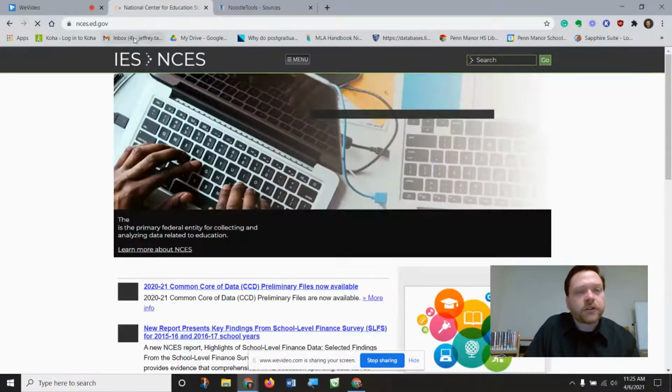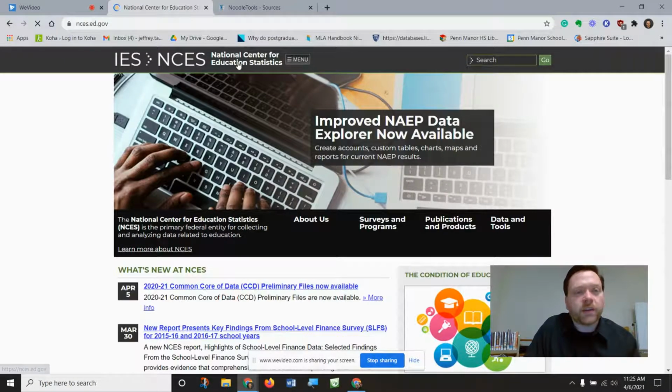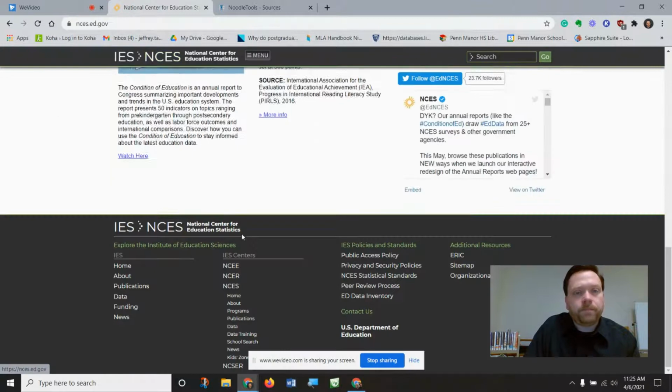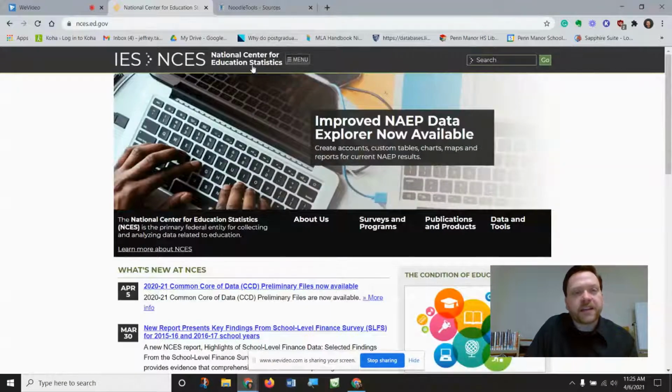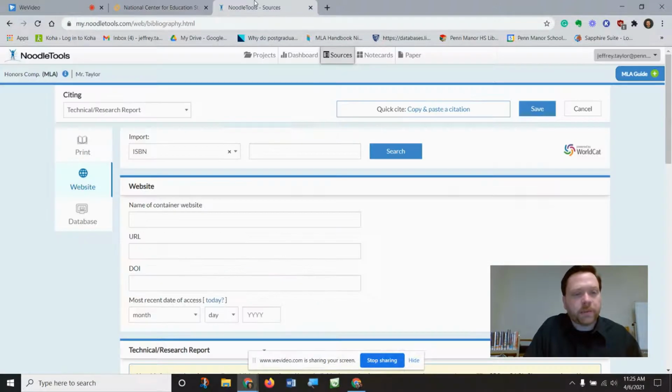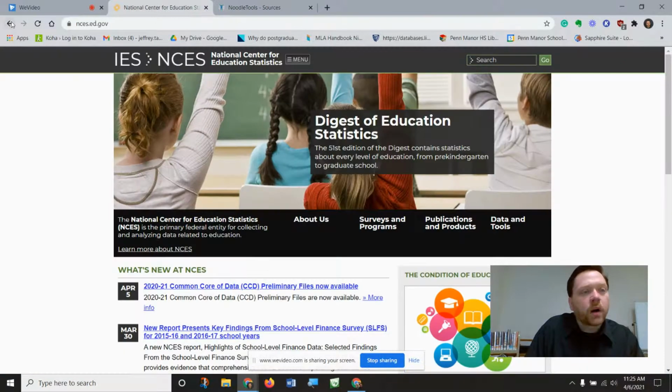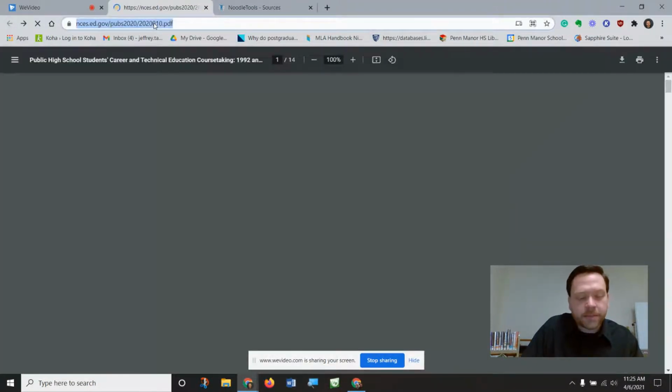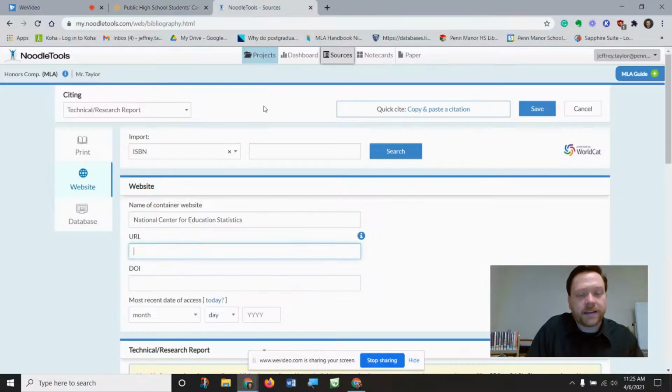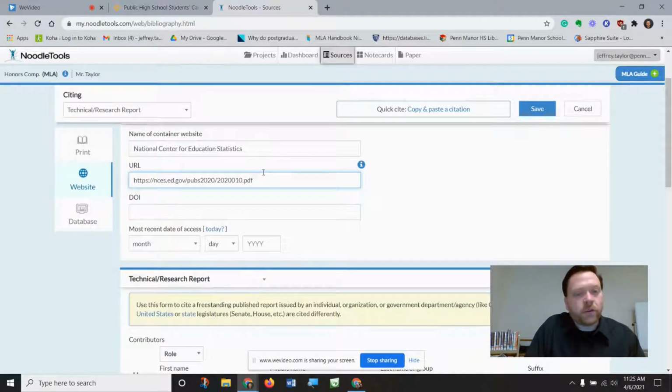So first I go to the main site, and we see that it's on the National Center for Education Statistics website. And so put that in there. URL, I want to use the URL from the actual document, which may be a PDF, actually commonly is, and that is completely acceptable. Just link that PDF right there.